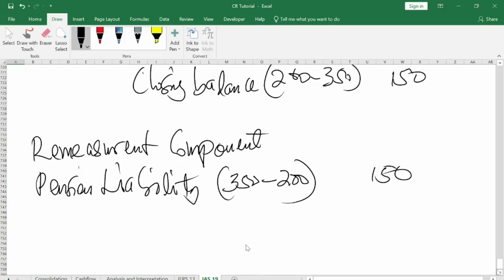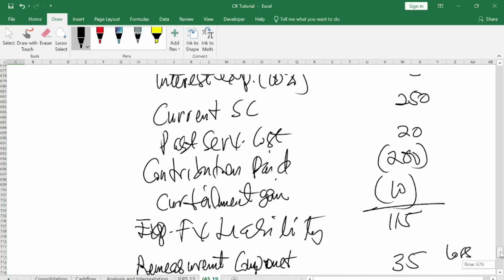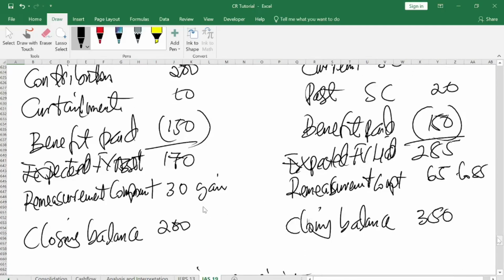Is that not the case? So this one will go to the statement of financial position, and the remeasurement component. Also, when you come here, whatever you get here, you add it. You add the two. You add the asset and you add the liability remeasurement component here.